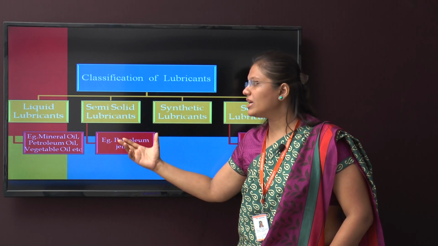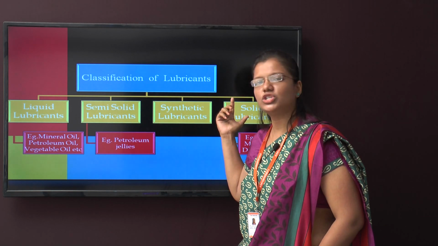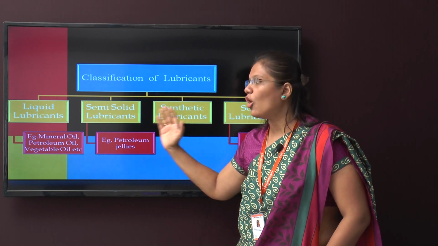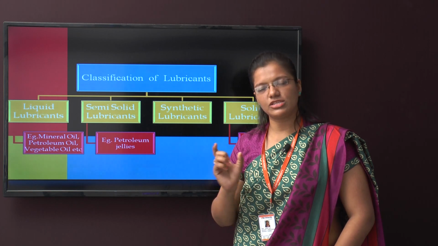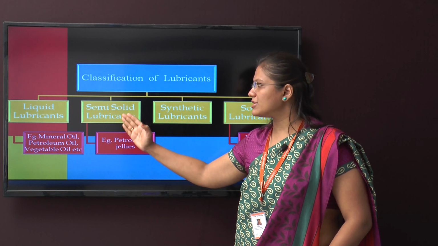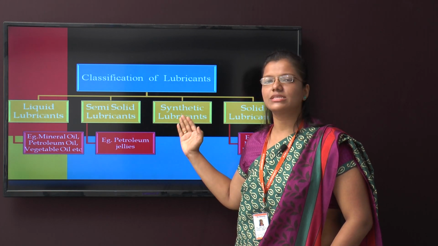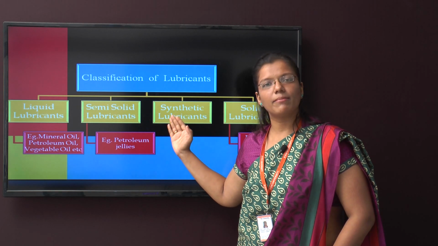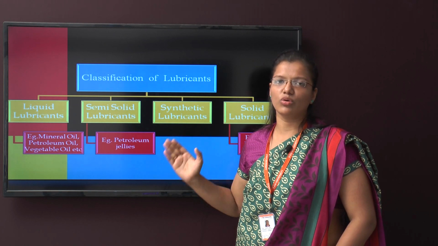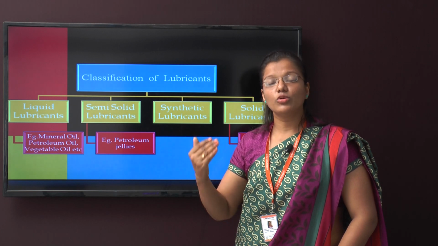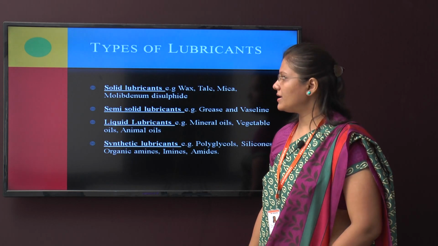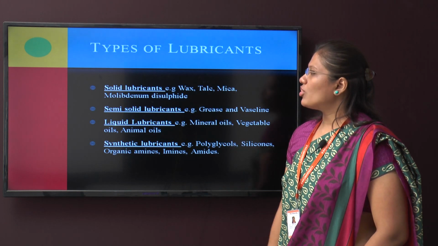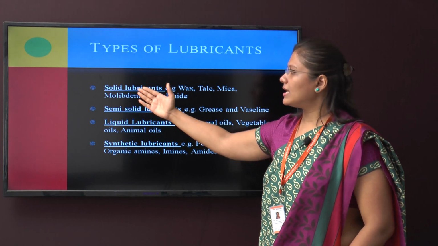The lubricant which doesn't have either a solid state or a liquid state will have a semi-solid state. Therefore, it is known as a semi-solid lubricant. And the last one is a synthetic lubricant. It is a man-made lubricant, or you can say a lubricant which has a property that can work at high temperatures. So according to that, different types of lubricants are there.